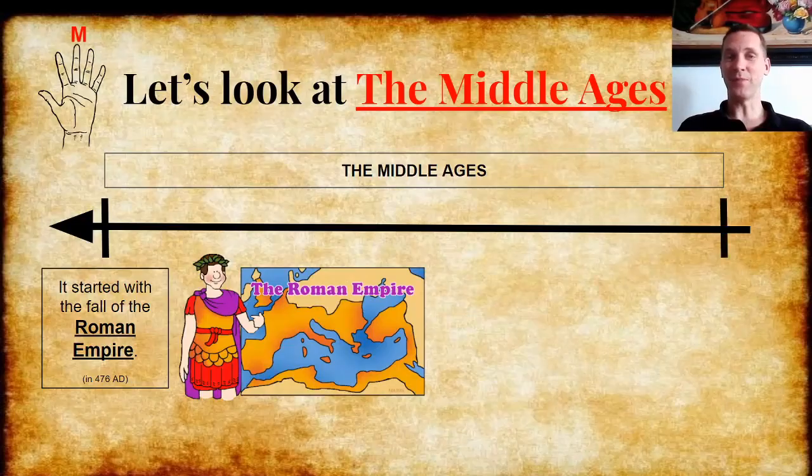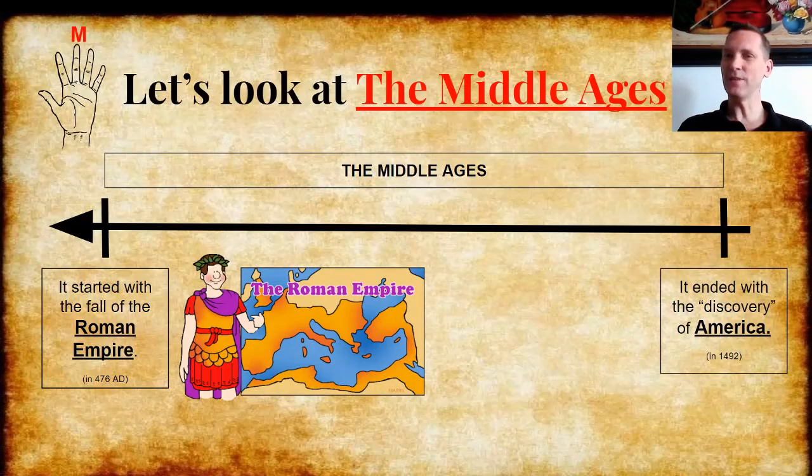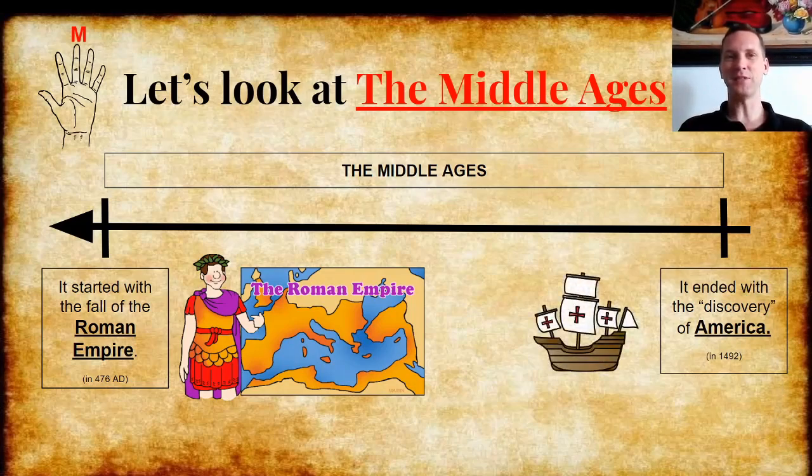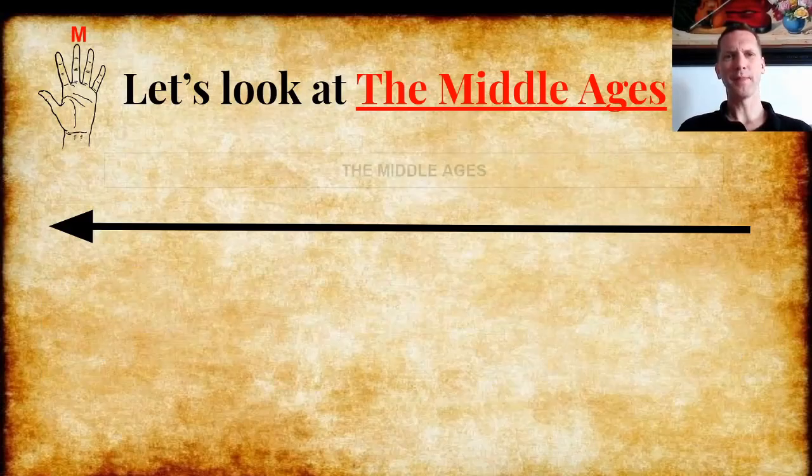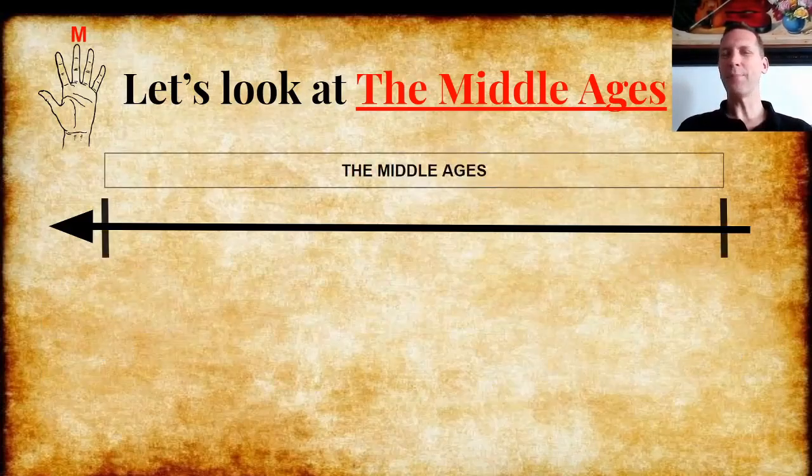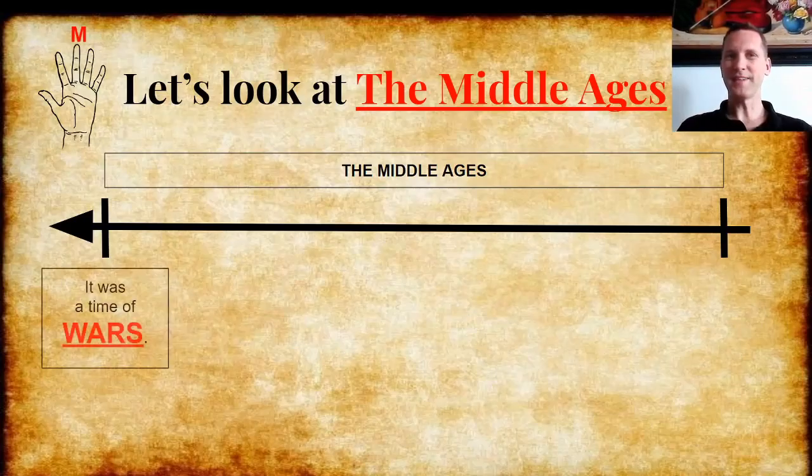That was the beginning of the Middle Ages, and it ended with the discovery of America. That happened in the year 1492. So the Middle Ages cover about 1,000 years of history. That's a long time. Now, what happened in the Middle Ages? I'm going to tell you 2 basic ideas. The first idea is this.